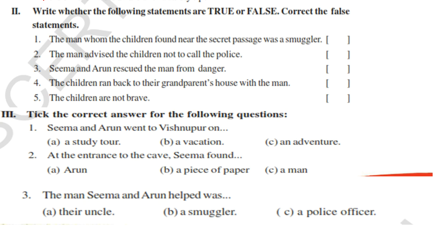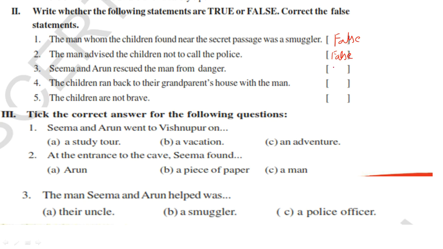Correct the false statements. The first statement: the man whom the children found near the secret passage was a smuggler. Was he a smuggler? No, it is false. He was a police officer. Next, the man advised the children not to call the police. No, the man advised the children to call the police. False.